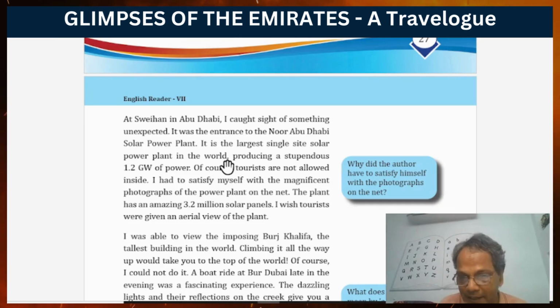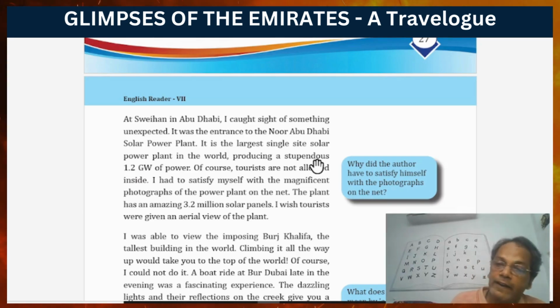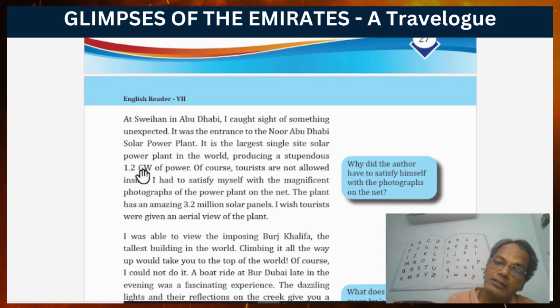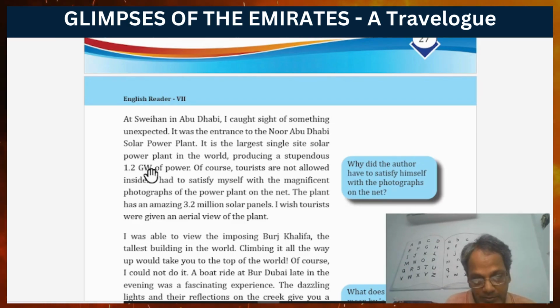Everything is arranged in one place, producing a stupendous, that means a huge amount of, yes, a large share of a huge amount of power. 1.2 gigawatt of power. I think gigawatt means 1000 megawatt. See, 1 gigawatt means 1000 megawatt. So here, 1.2 gigawatt of power.